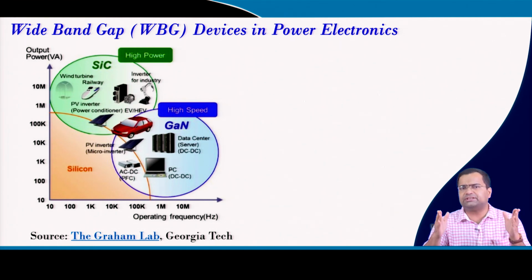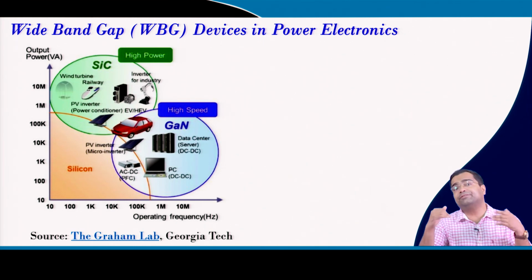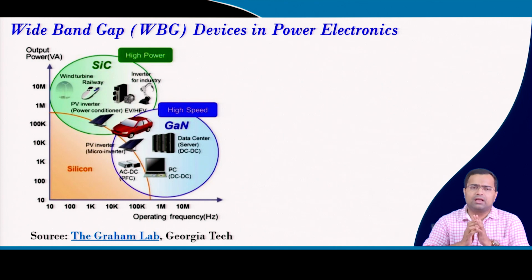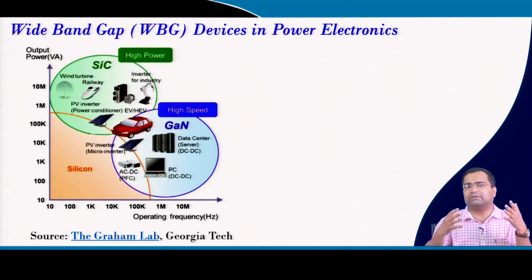Power converters using GaN devices can be operated at much higher switching frequencies, from a few hundreds of kilohertz to a few megahertz or even a few tens of megahertz. In other application domains like high power applications, we are going to witness more use of silicon carbide devices, and these two are wide bandgap devices.